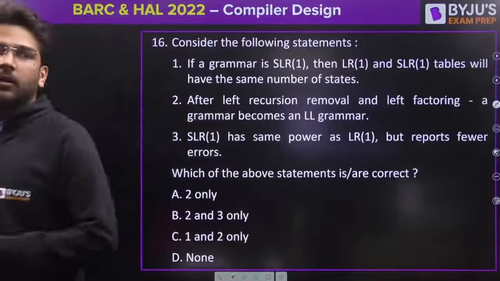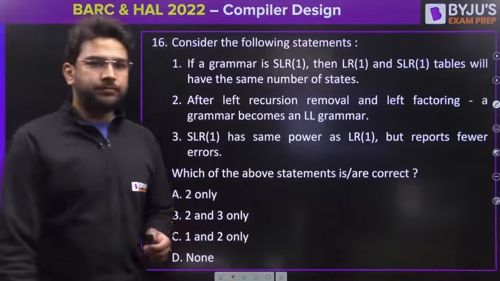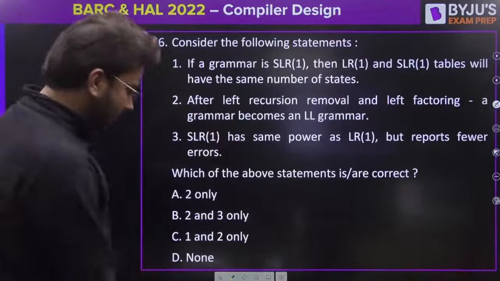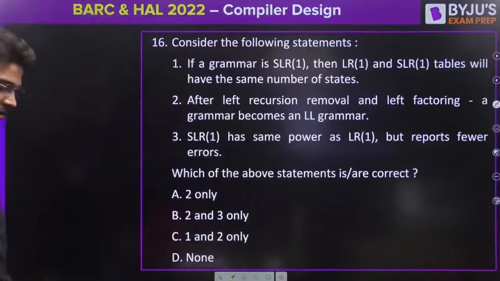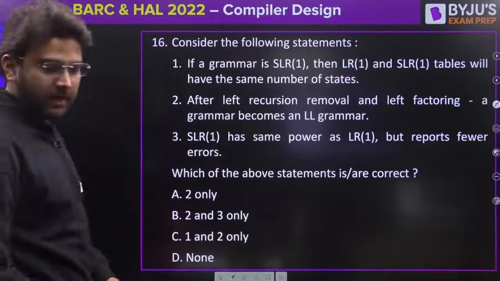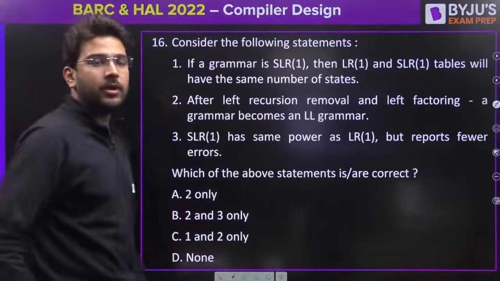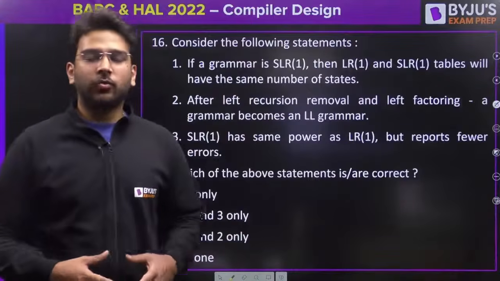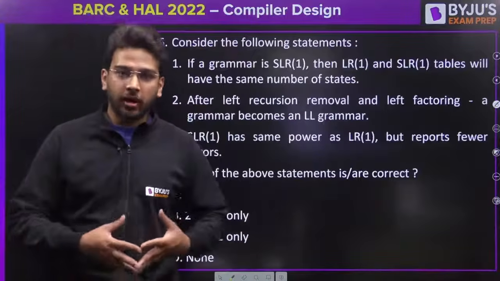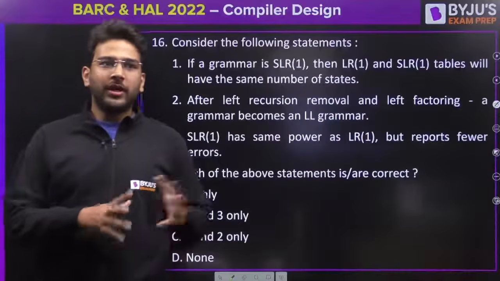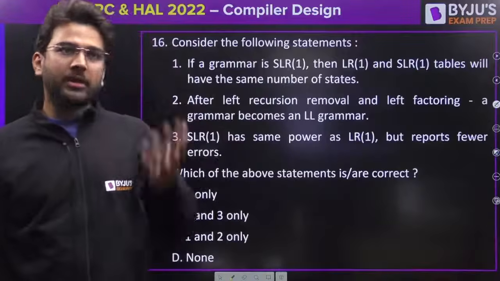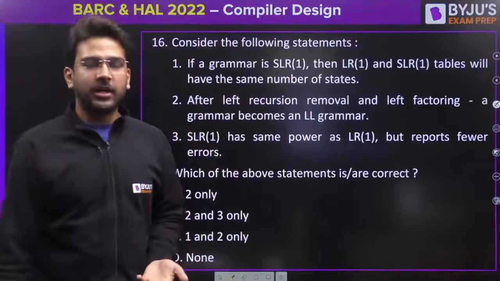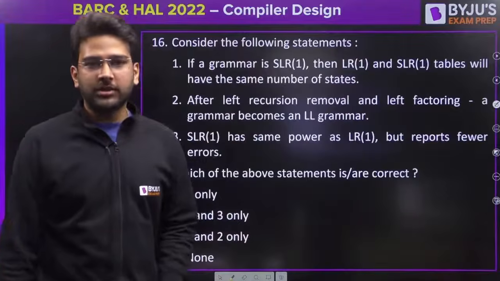Yes guys, what should be the answer? See, these statement type of questions you can expect in the BARC exam, because they know that you will be answering the questions in a hurry. So when you read the statement, sometimes we commit mistakes. We don't read the statements correctly and then we make silly mistakes.